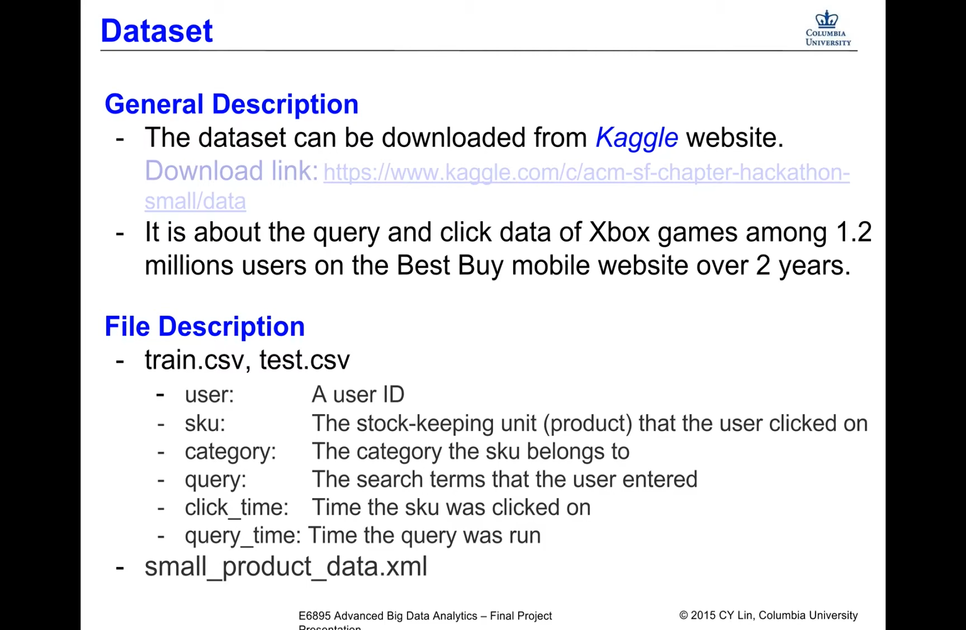In the small product data.xml, we have all the information of our products, including the name, the category, the release time, and the descriptions.